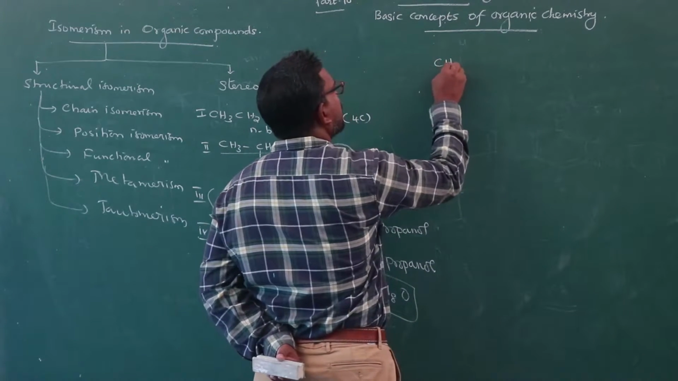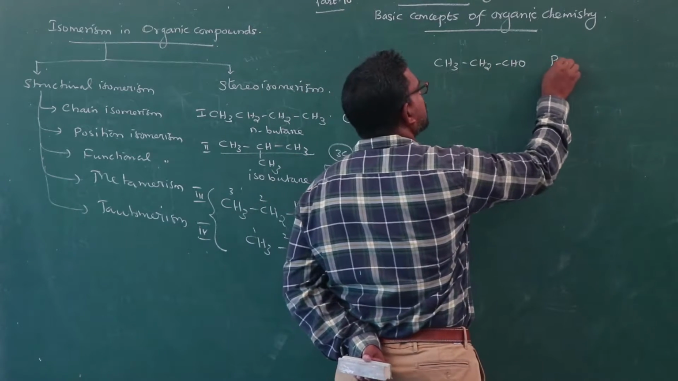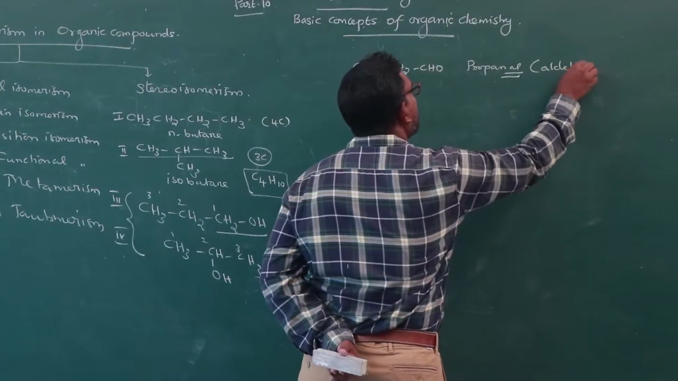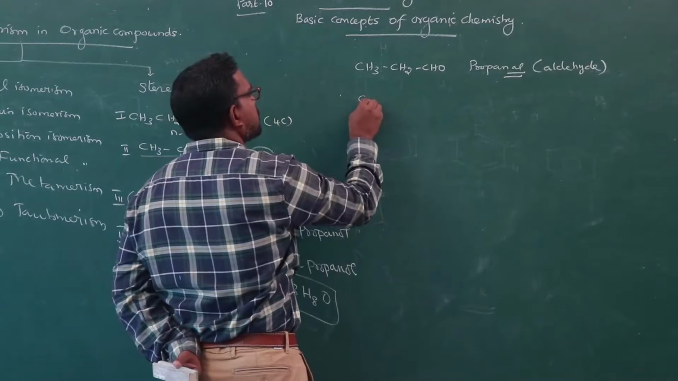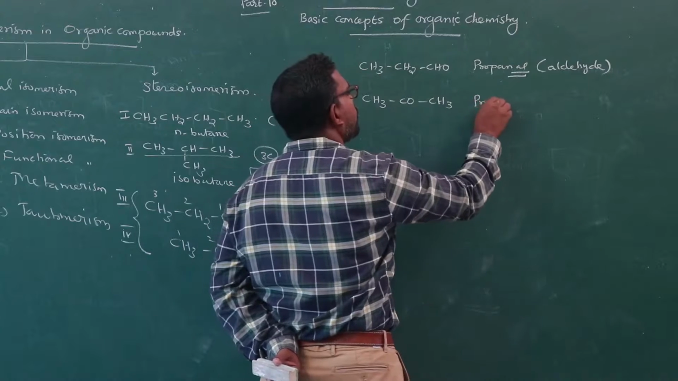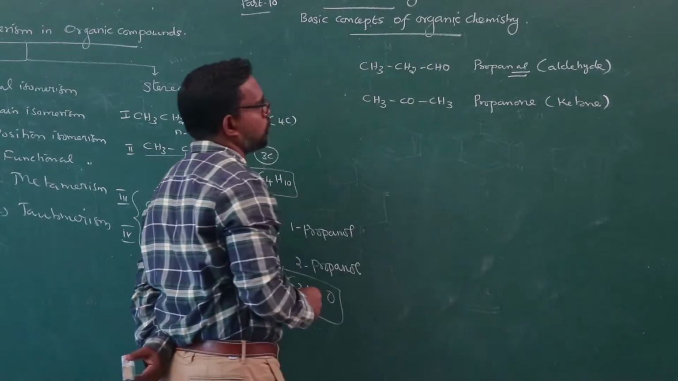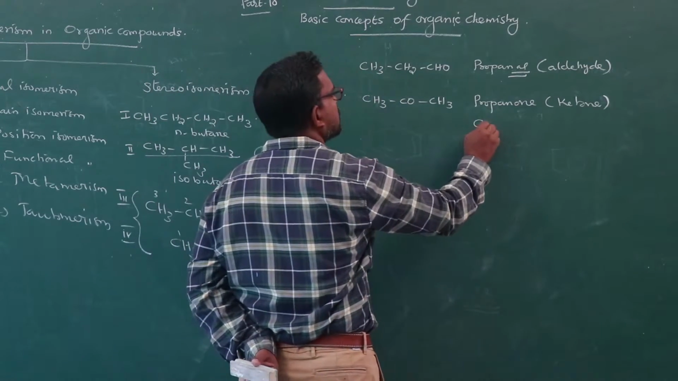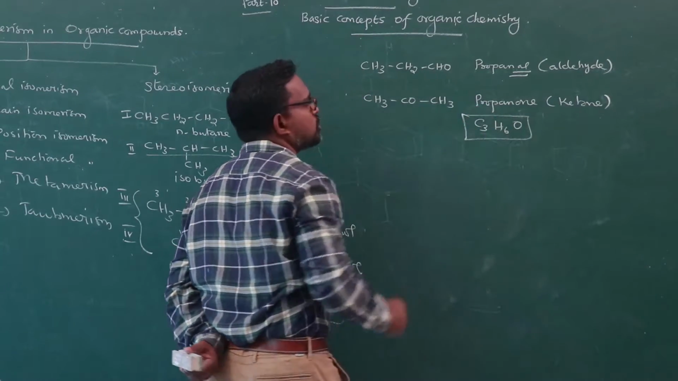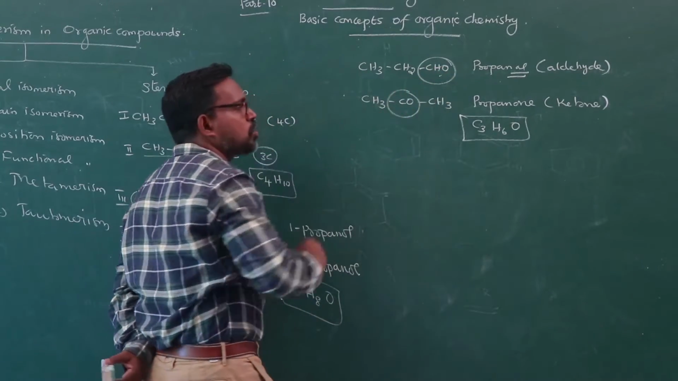Here, let us consider the compound CH3CH2CHO. This is propanal, an aldehyde. And the other is written like this: CH3COCH3. Propanone is a ketone. So, both compounds have the same molecular formula, C3H6O, but differ in their functional group. Here the aldehyde, and here the ketone, is the functional group.